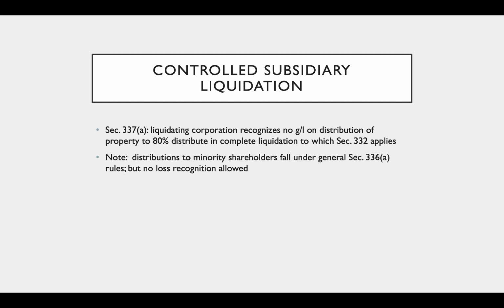Section 337(a) provides that the liquidating corporation is going to recognize no gain or loss on the distribution of property to an 80% distributee, in complete liquidation to which Section 332 applies. But do note that this provision only applies to the 80% owner. So if you have some minority shareholders in there, whoever owns the remaining 20%, the liquidation for their purposes is going to fall under the general 336(a) rules.